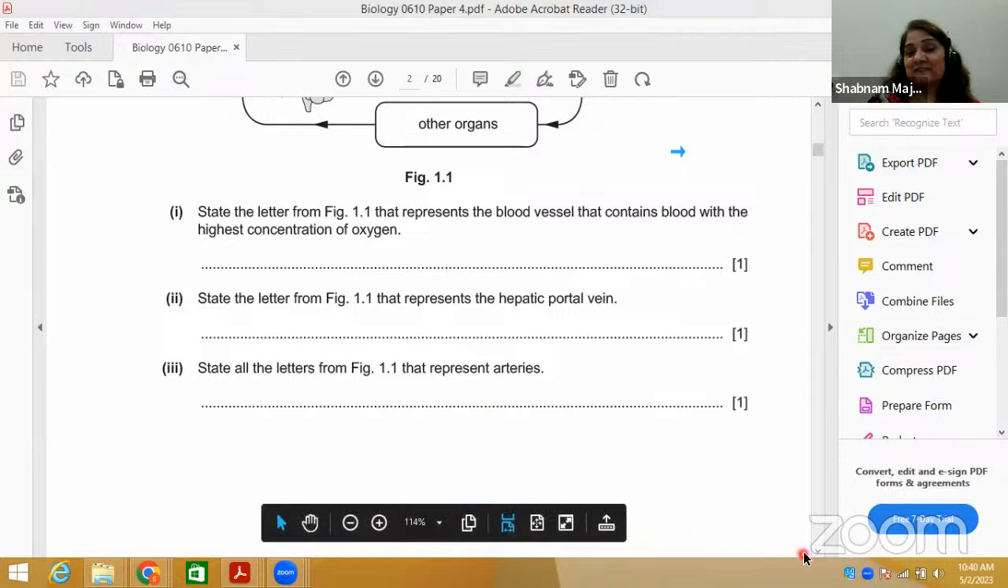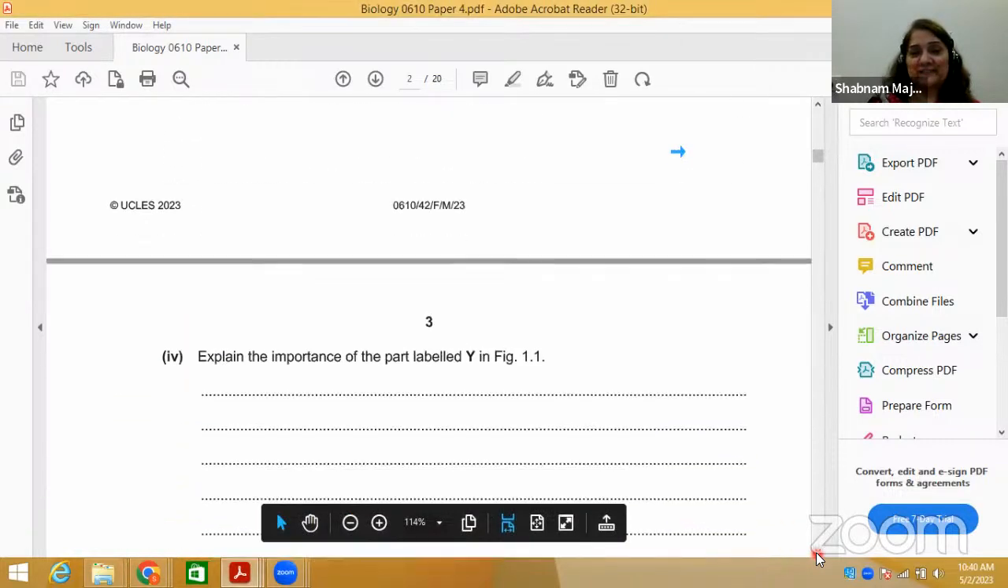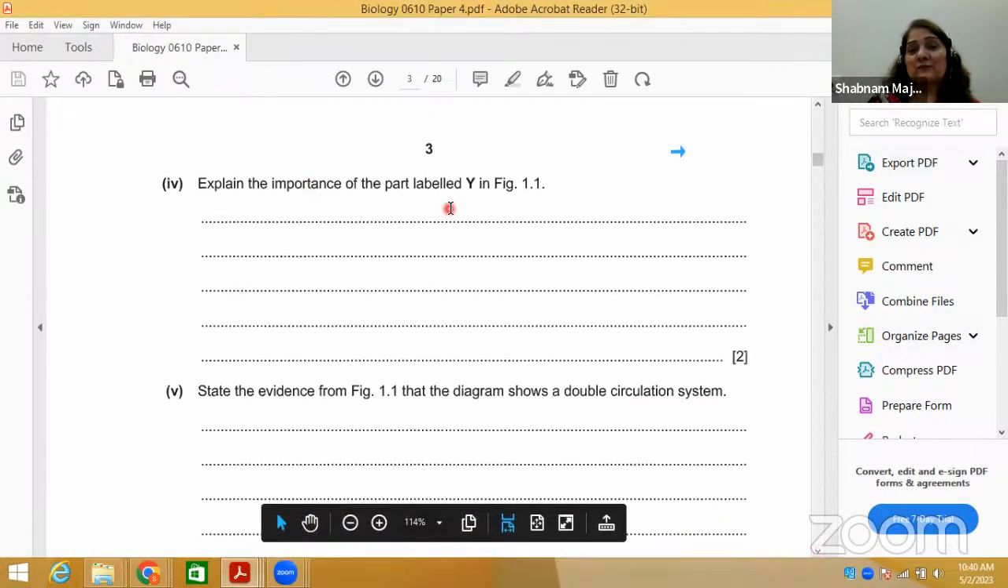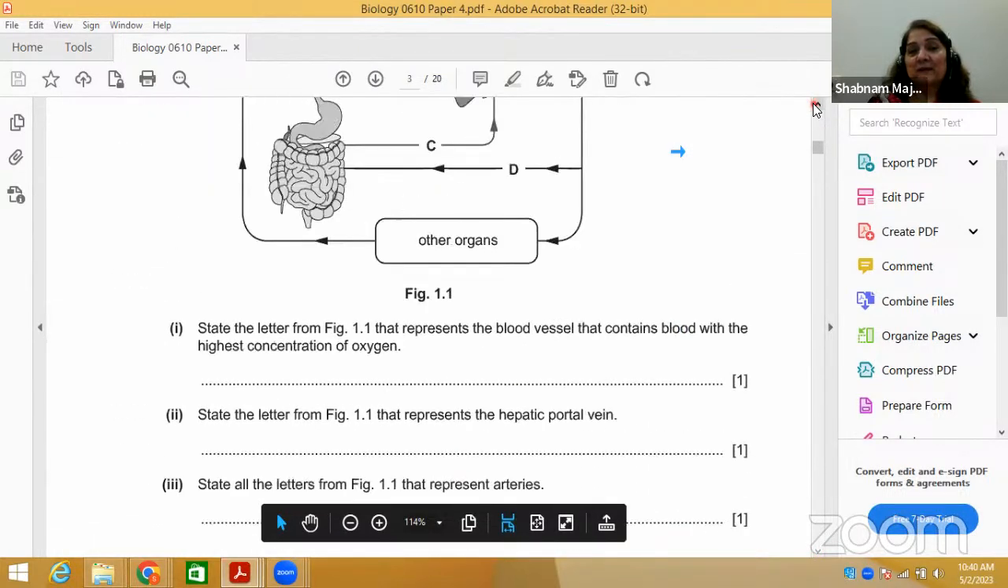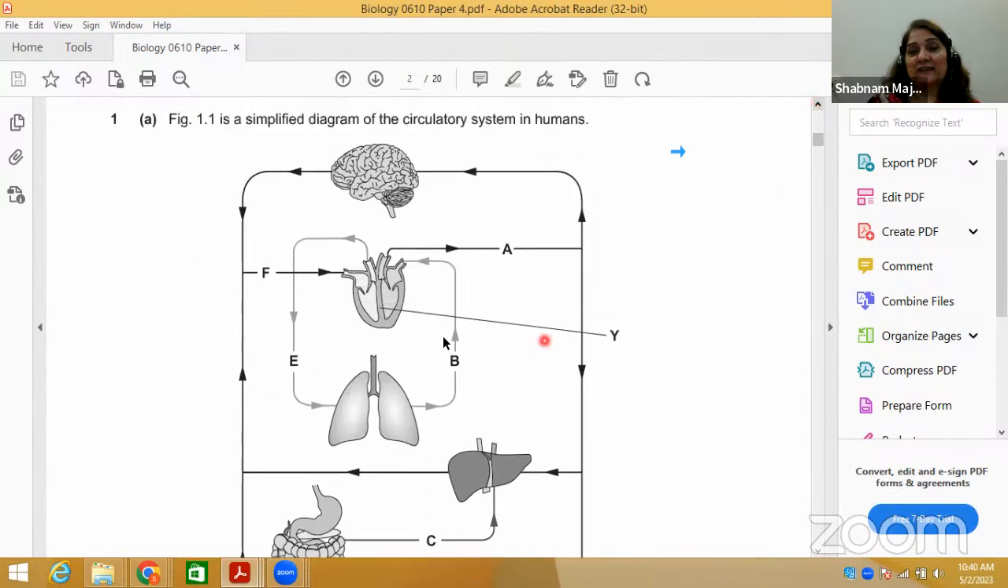State the letter that represents arteries. This is not so difficult, so I'm going fast. Explain the importance of the part labeled Y in the diagram. Explain means first look carefully at Y. This is Y.